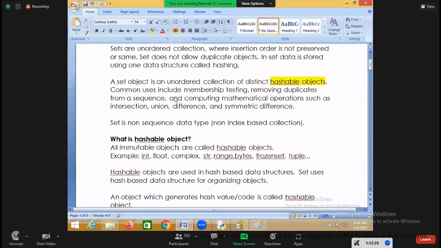Do all these operations exist in vectors? Intersection, union, difference, symmetric difference. Can you represent a set as a matrix? Can you represent a set as a matrix? No. Which one can you represent as a matrix? A list. Can you represent a set as a matrix? No. Yes or no, so sets have their own operations compared to which one?